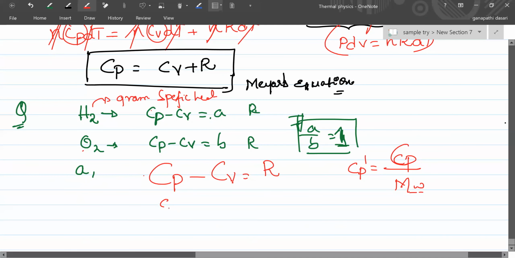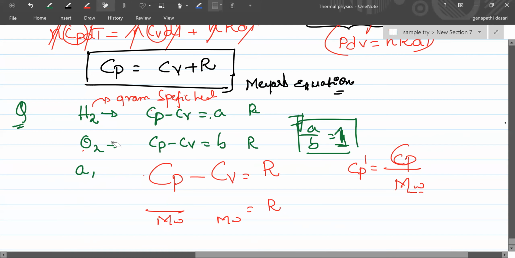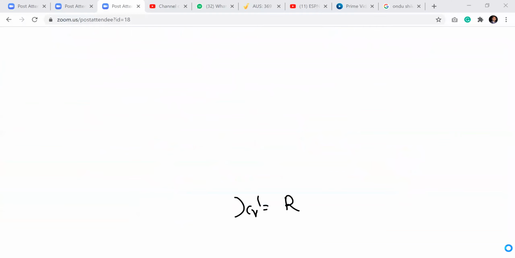We need to multiply, because instead of Cp, we need molecular weight into small Cp dash, minus molecular weight into small Cv dash is equal to R, right? Got it?